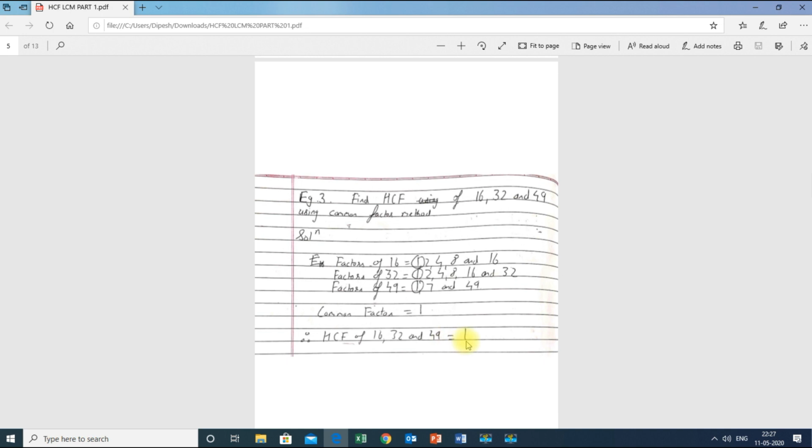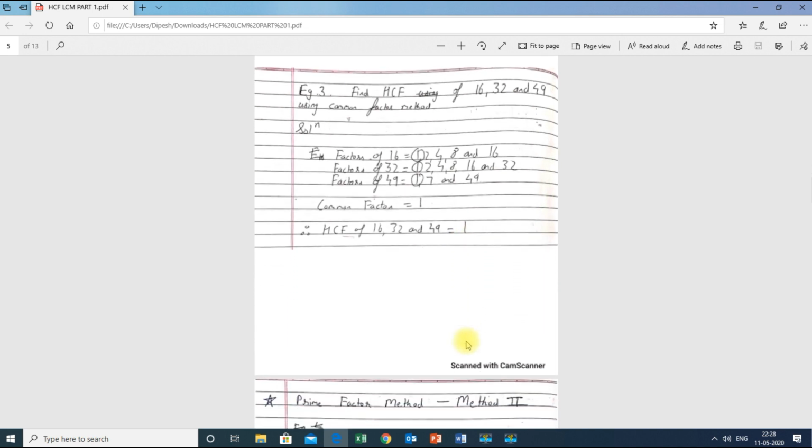It might be some case where you don't get any other factors, but keep one thing in mind, 1 is the common factor for every number they have given to us, because 1 is a number which divides all the numbers in the natural number system. Keep this in mind.